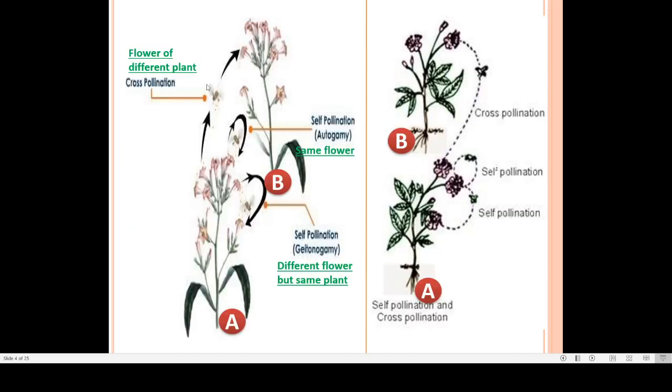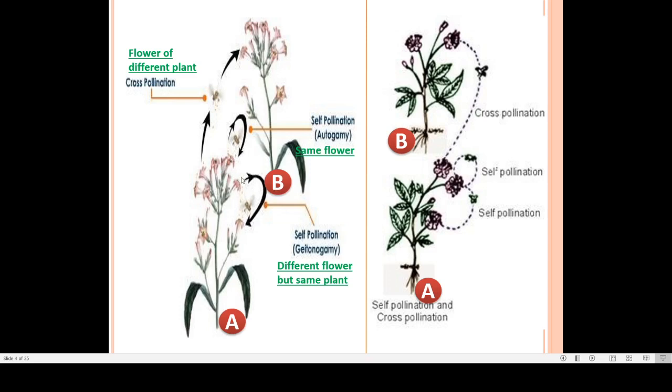Here in this diagram, you can clearly see the process of pollination, the types of pollination, self-pollination and cross-pollination. Here two plants are shown, plant A and plant B. These two plants are of the same species. Here you can see a single flower is shown. From this flower only, the pollen grains are getting transferred to the stigma of this same flower. So the same flower is involved, and this is called autogamy. The plant is similar and the flower is also the same.